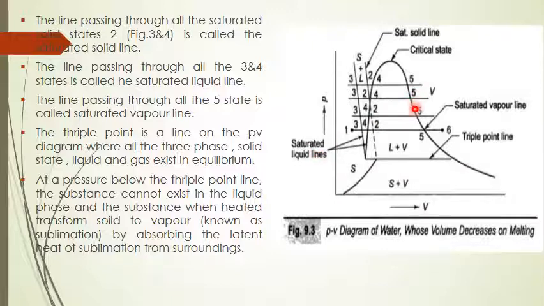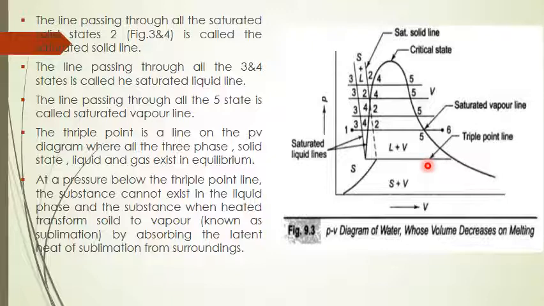Here is the saturated vapor line. Then the triple point is a line you can observe. This line you will call the triple point line. The triple point line is a line on the PV diagram where all three phases, the solid state, liquid state and gaseous state, exist in equilibrium. So such a point or such a line we will call the triple point line.